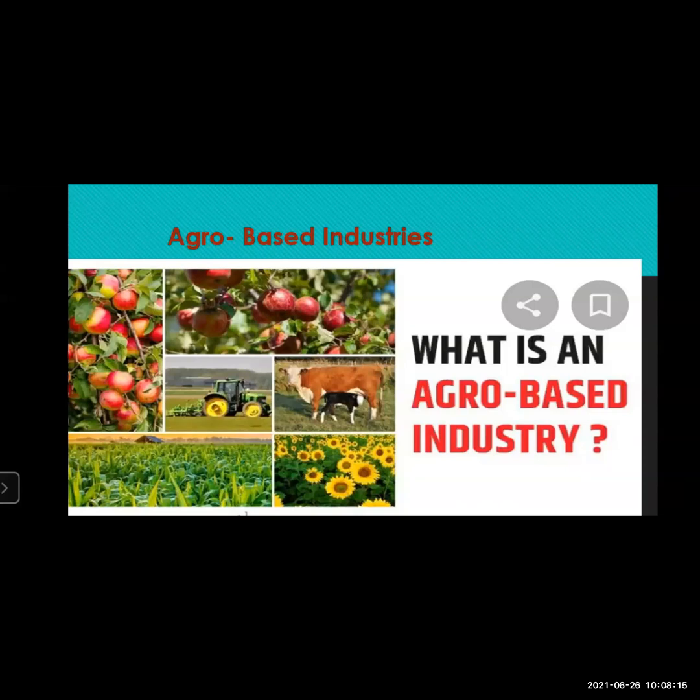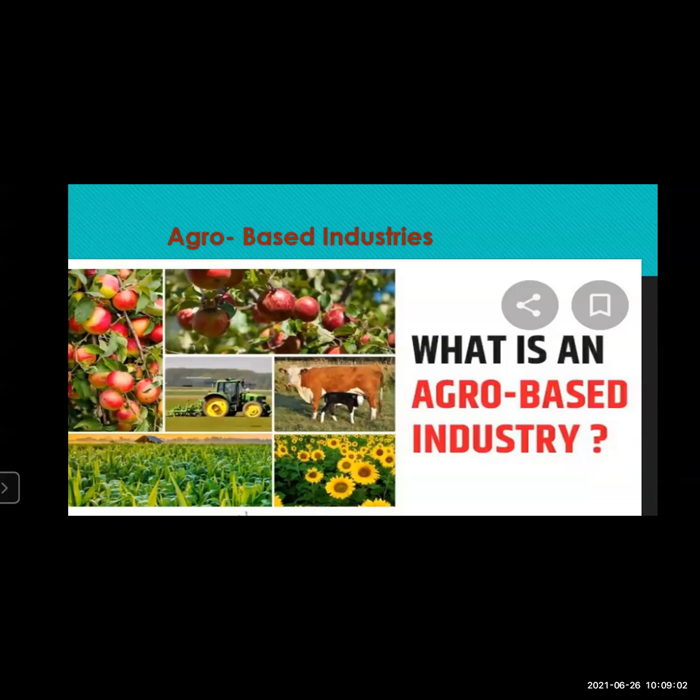Now, which types of industries does it include? It includes the textile industry, the sugar industry, and the vegetable oil industry. You can see here sunflowers, as well as different types of vegetables, are used to get oil. So the vegetable oil industry, then the tea industry, the coffee industry, and the leather goods industry also come in this part, because agricultural raw material is also used here, so it also comes under the agro-based industry. So this is called the agro-based industry.